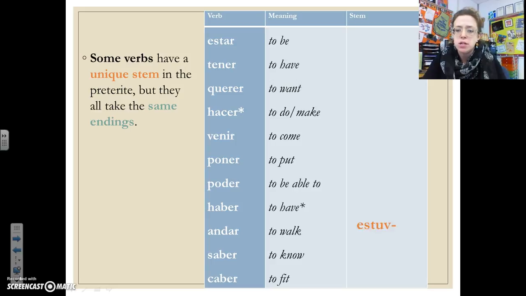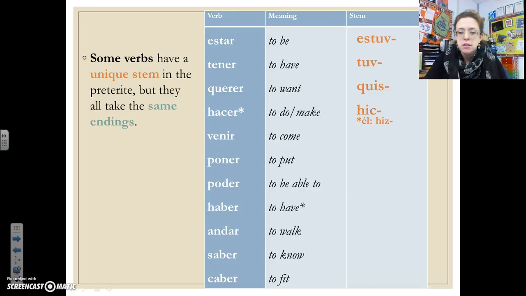The stem of estar is estuv. Tener means to have. The stem is tuv. Querer, to want. The stem is quis. Hacer is to do or to make. Hacer's stem is hic. And then there's a real special one for the él, ella, usted form only. It's hiz with a Z.